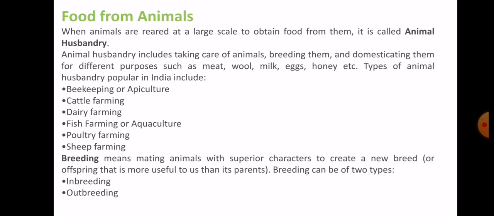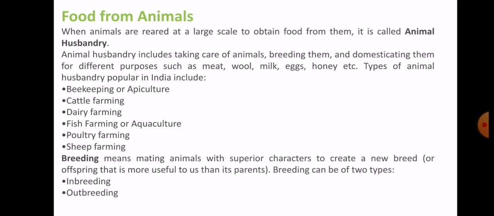If we breed or mate these two cows, then the new offspring will have both the characters of these two cows. Okay, so breeding is very important to get the superior characters, and it is more useful to us than its parents.